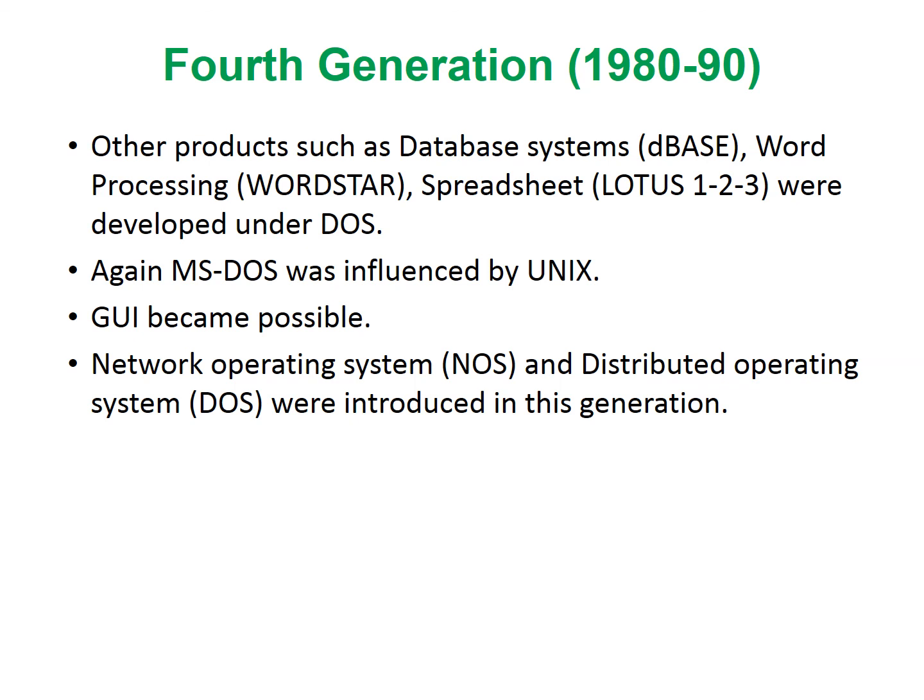There was rapid development after this, and the graphical user interface started emerging. Microsoft came up with MS Windows, which was a very user-friendly graphical user interface at that time. Distributed processing started becoming a reality. There were two responses to this development: the network operating system and the distributed operating system were introduced in this generation.